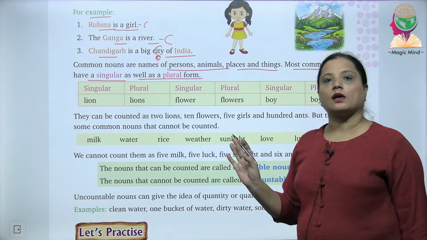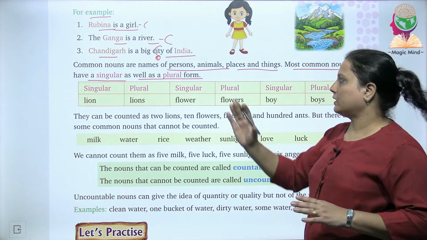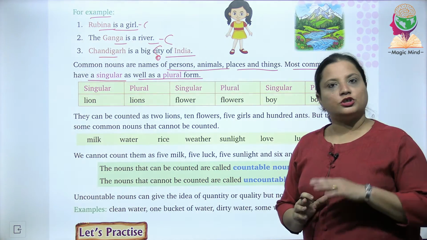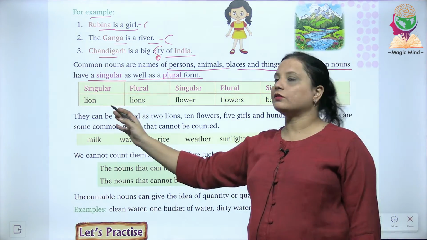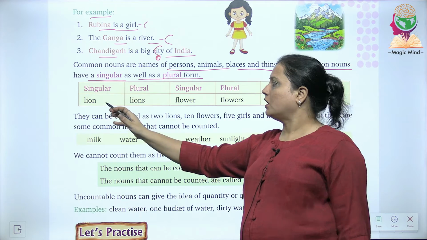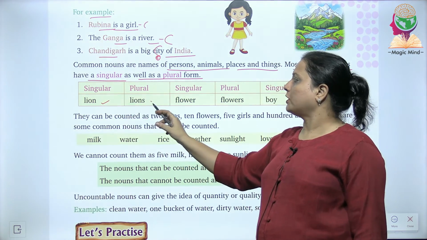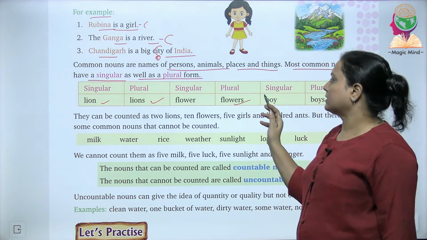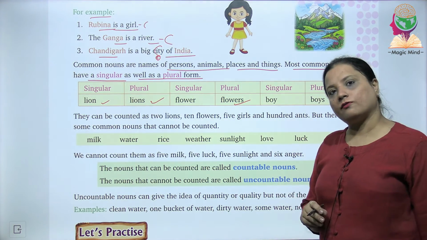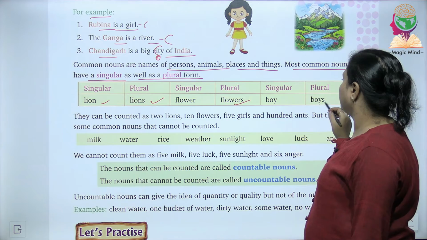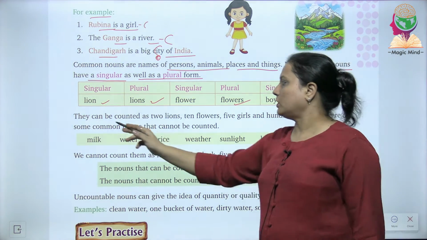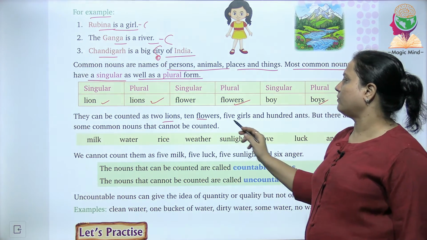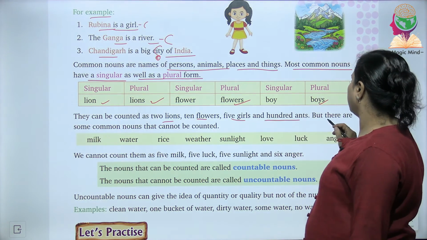Most common nouns have what? When we say that common nouns have both singular and plural forms, let's quickly read them. They have given the example of a lion. Lion is the singular form and this is the plural form, that is lions. Flower gets converted into the plural form flowers. Boy gets converted into boys. So they can be counted as 2 lions, 10 flowers, 5 girls and 100 ants.